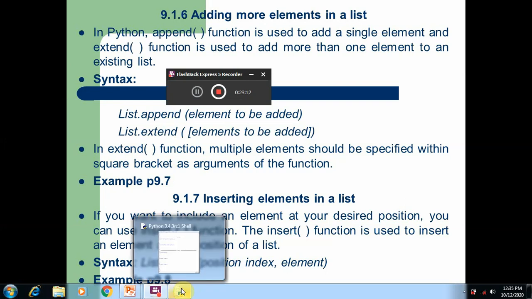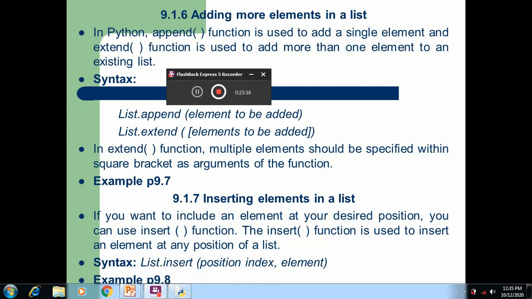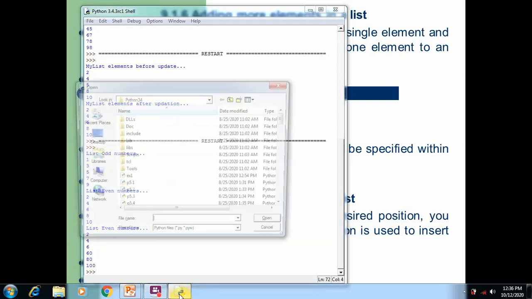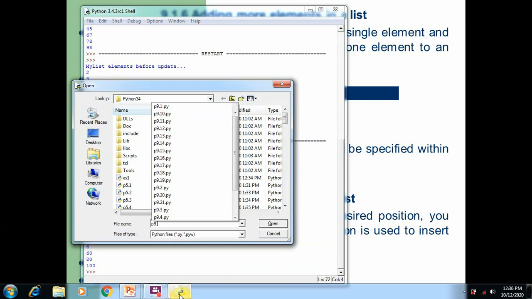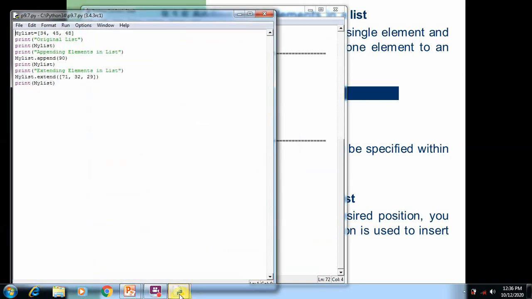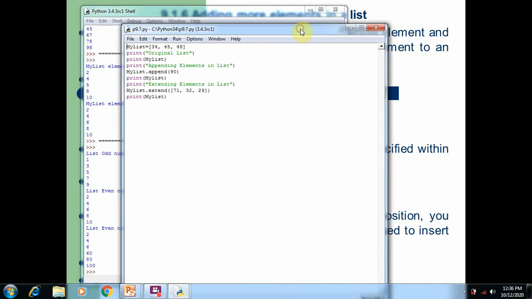Now we are going to understand the append and extend functions by using program 9.7. So now I'm going to open program 9.7. Here you can see we created an original list where we have three elements: 34, 45, 48. The original elements are printed on the screen.